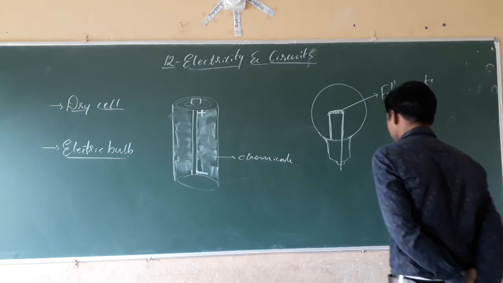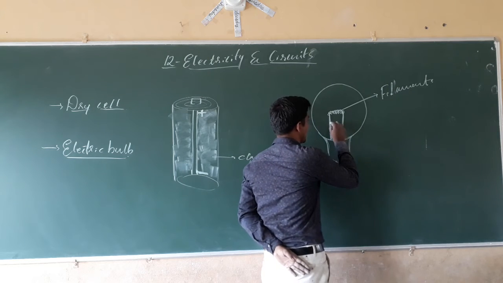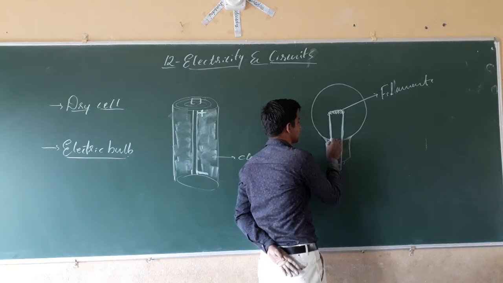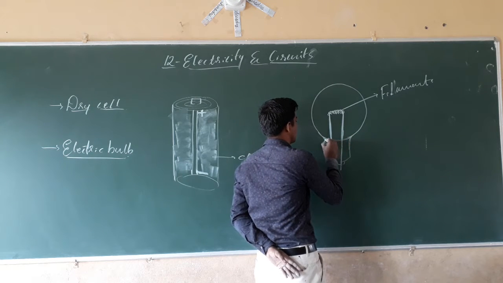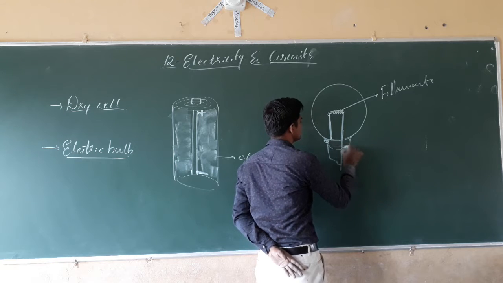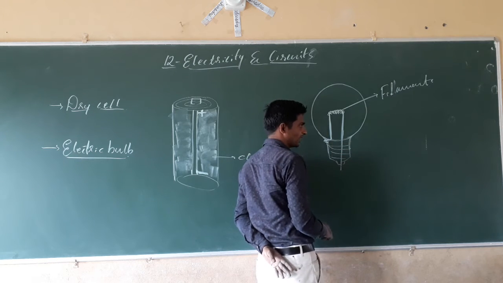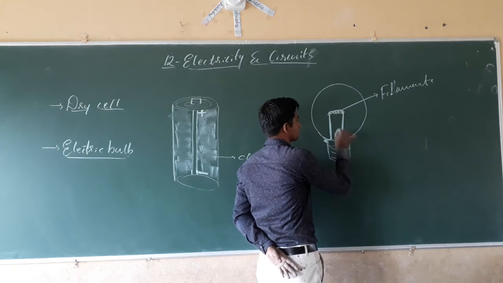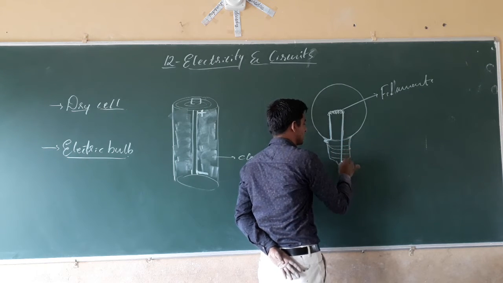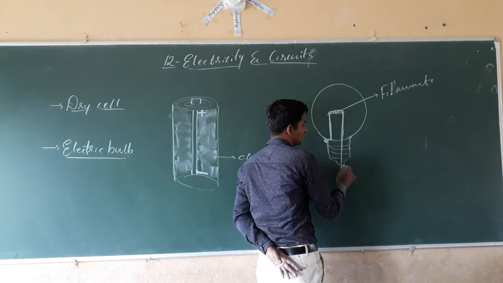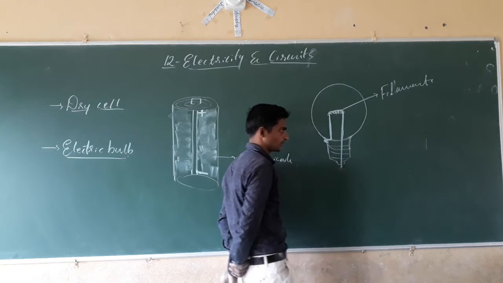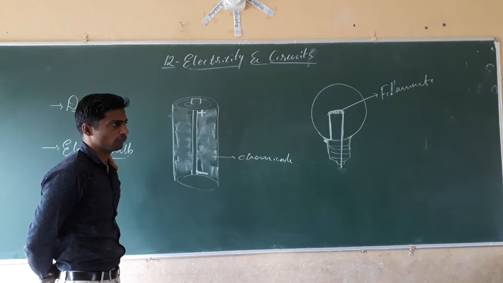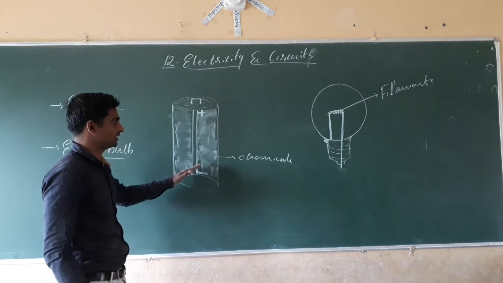Next, out of these two wires, one wire is connected at the side of that metal end, and another wire goes to the top of the metal end, isn't it? Here, that is the arrangement of the bulb and the dry cell.